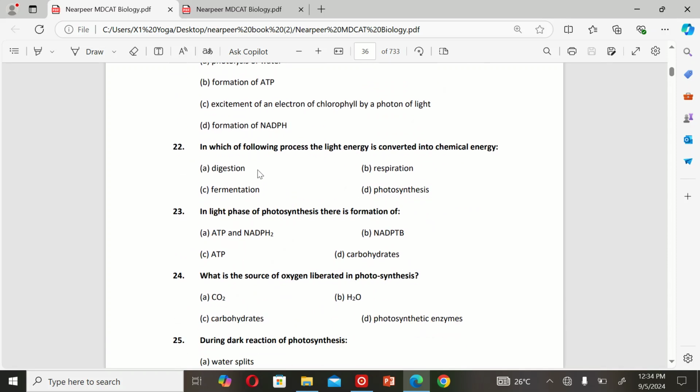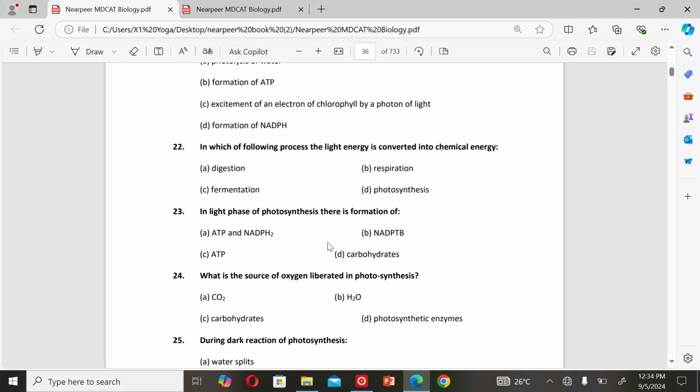The next MCQ is: in which of the following processes is light energy converted into chemical energy? A. Digestion, B. Respiration, C. Fermentation, and D. Photosynthesis. So the correct option is D. Photosynthesis.